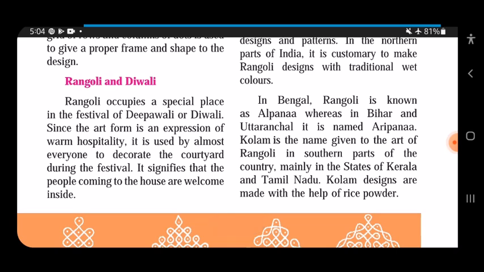Rangoli occupies a special place in the festival of Deepavali or Diwali. Since the art form is an expression of warm hospitality, it is used by almost everyone to decorate the courtyard during the festival. Nowadays, we don't get to see people making rangoli every day, but during Diwali, for that number of days when they celebrate Diwali, they make it every day.